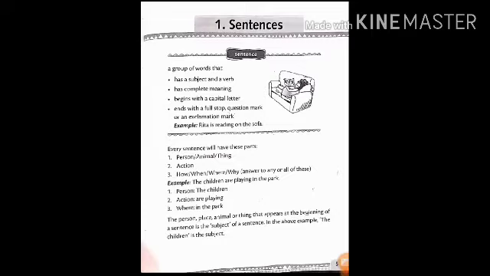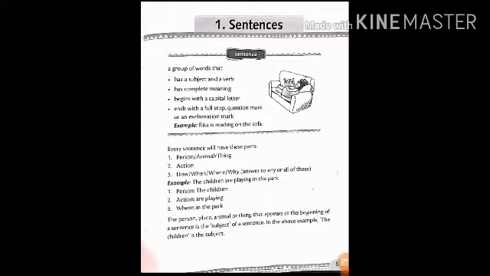And if it is an exclamatory sentence, what is an exclamatory sentence? A sentence which shows or expresses certain feeling of joy or happiness. So this exclamation sign is put. Okay, dear children. Now you can see the example of a declarative sentence over here.